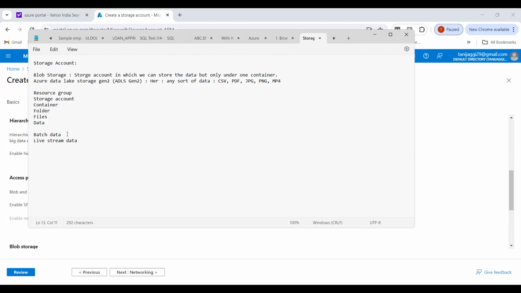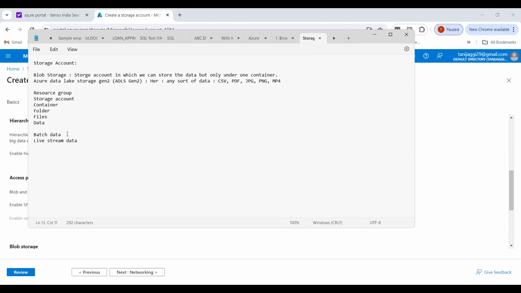So on an immediate basis, it's going to show me that this ticket is booked. So this is live streaming. And if it takes time, after 2 hours or 3 hours, or after a day or two, it is updating, that is known as batch processing of data.